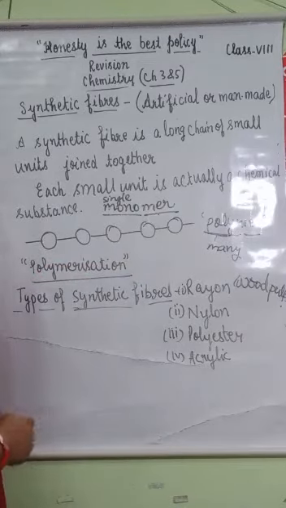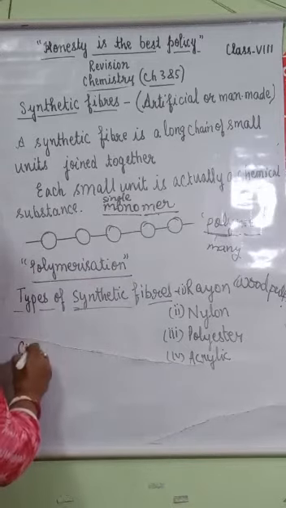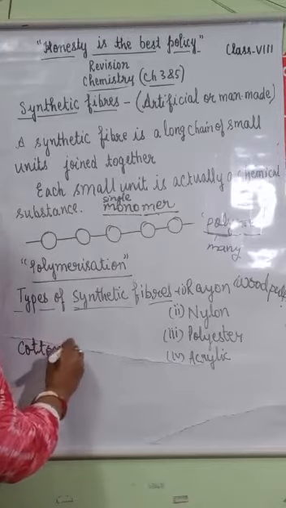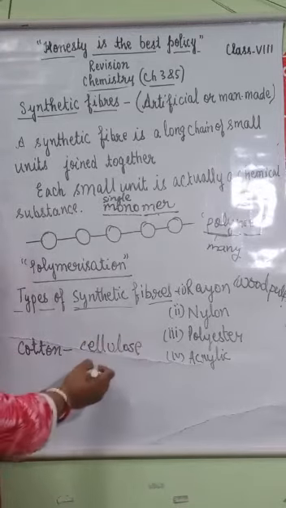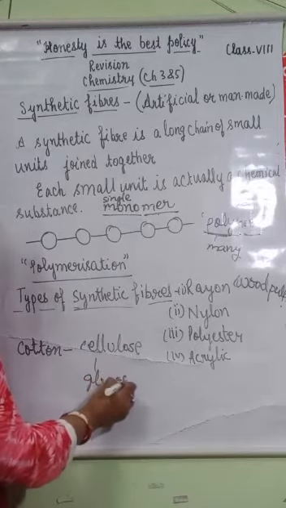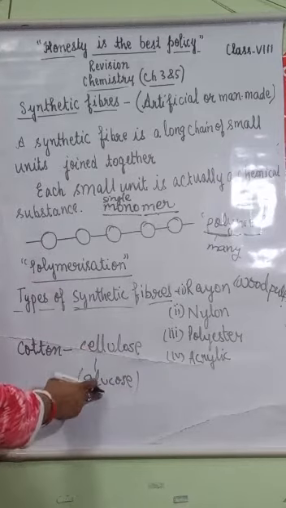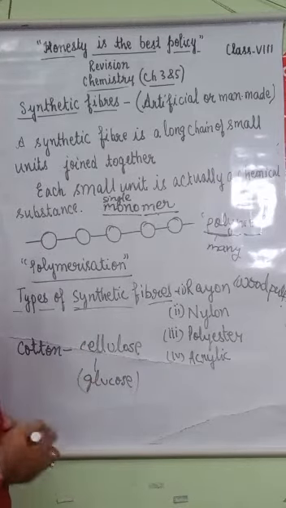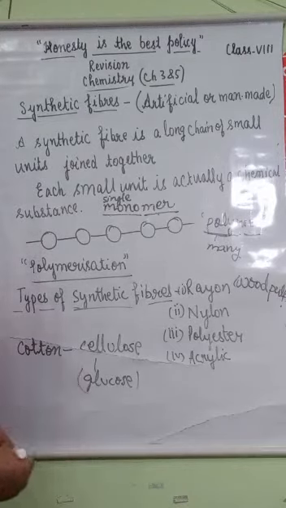Polymers are also found in nature. Like cotton is also a polymer. It is made up of cellulose, and cellulose is made up of many single units known as glucose. Means a small unit of cellulose is glucose. When many glucose molecules join together, it forms cellulose. So cotton is also a polymer.